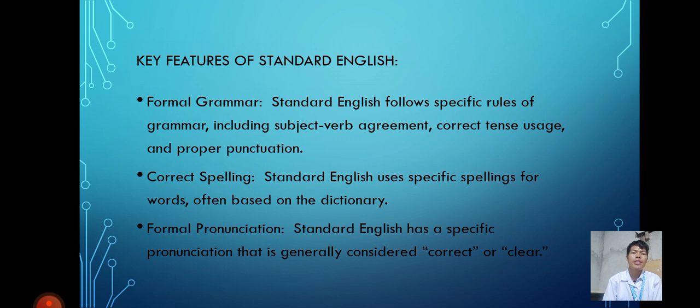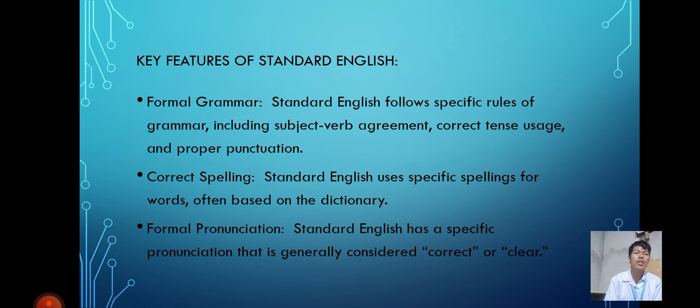Key features of Standard English. So the features are formal grammar. Standard English follows specific rules of grammar, including subject-verb agreement, correct tense usage, and proper punctuation. So formal grammar is one of the features of Standard English. Correct spelling.